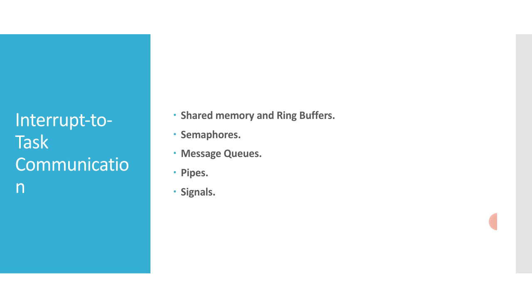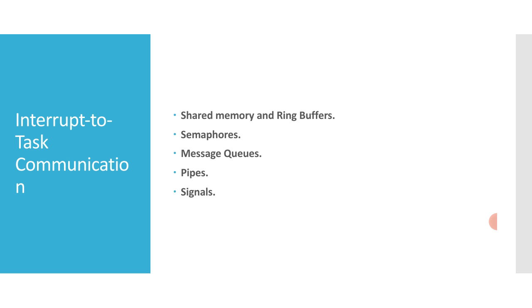And the next technique is message queues. ISRs can send messages to message queues for tasks to receive. If the queue is full, the message is discarded, which we already discussed in our previous video.